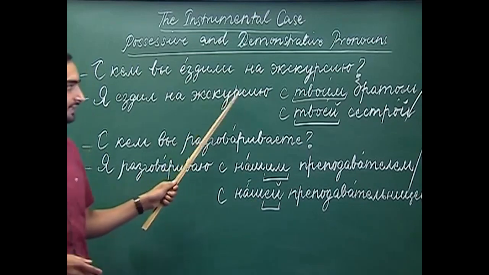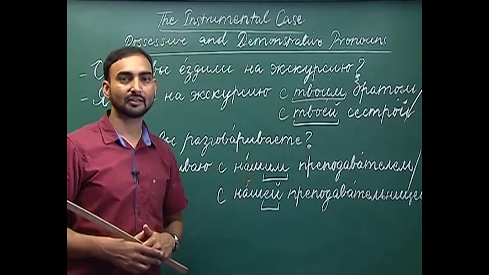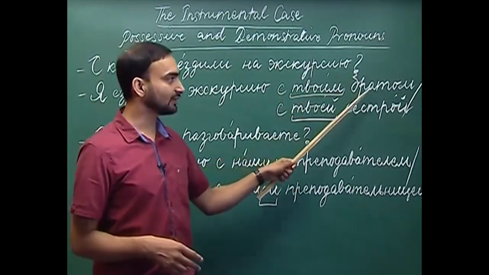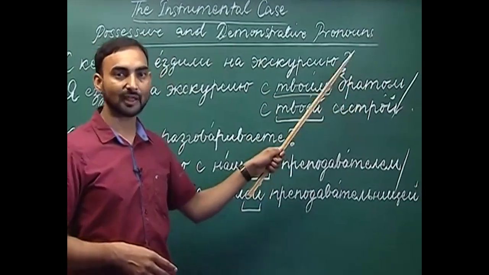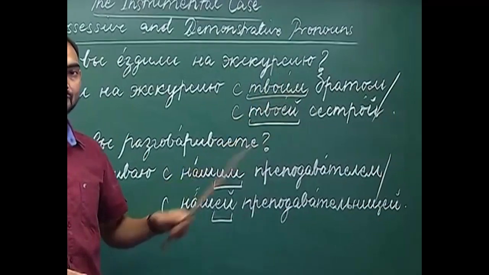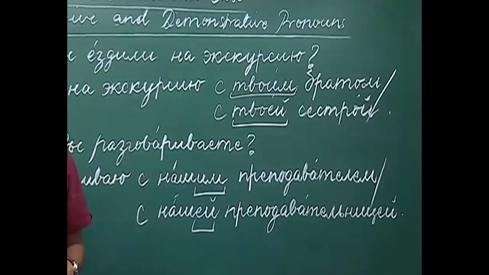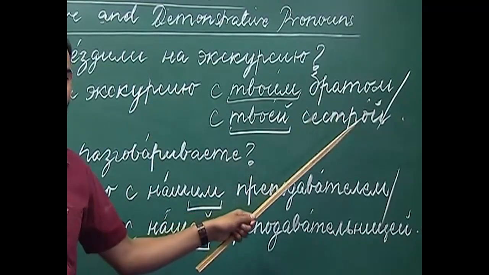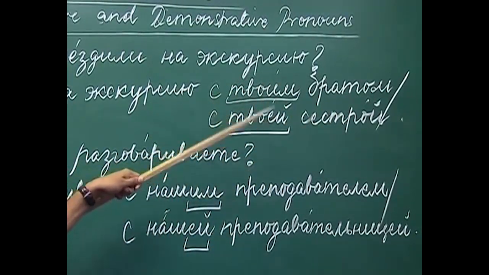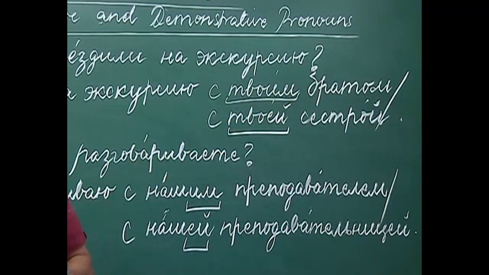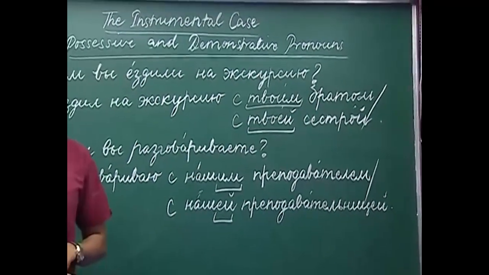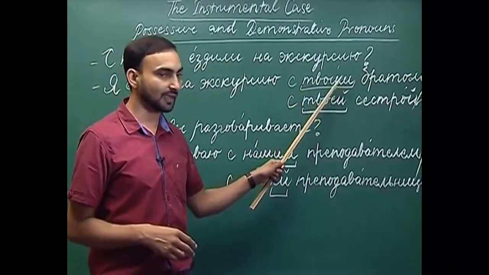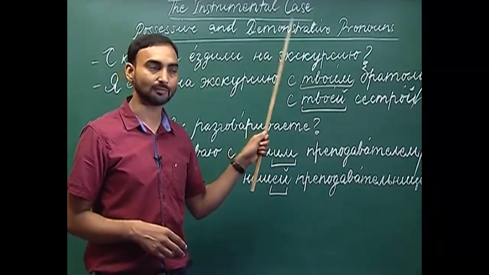So, as you can see, we have used the possessive pronoun твой. Why твой? Because брат is a masculine gender noun. So, with masculine we will use the masculine singular, which is твой, your. So, I went on an excursion with your brother. So, твой becomes твоим. What we are doing is replacing the ending й with ем to get its instrumental case form.